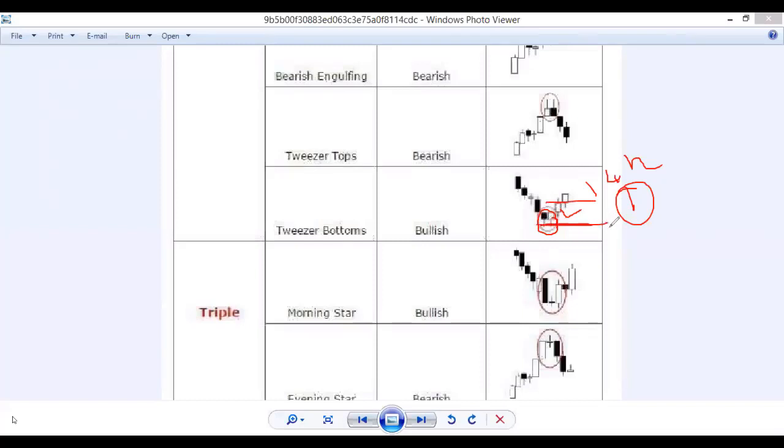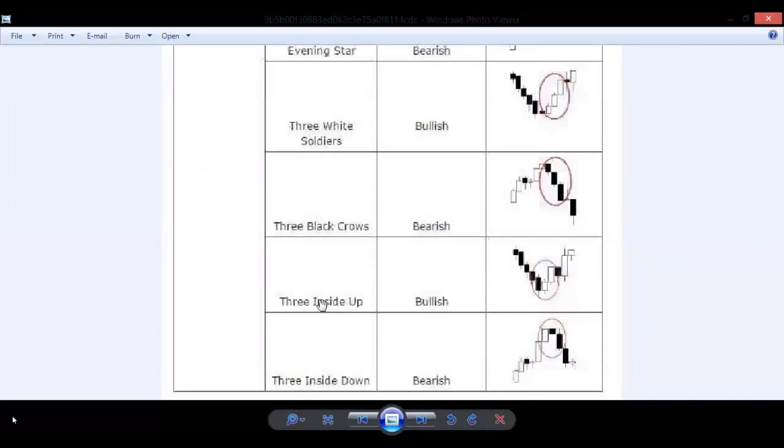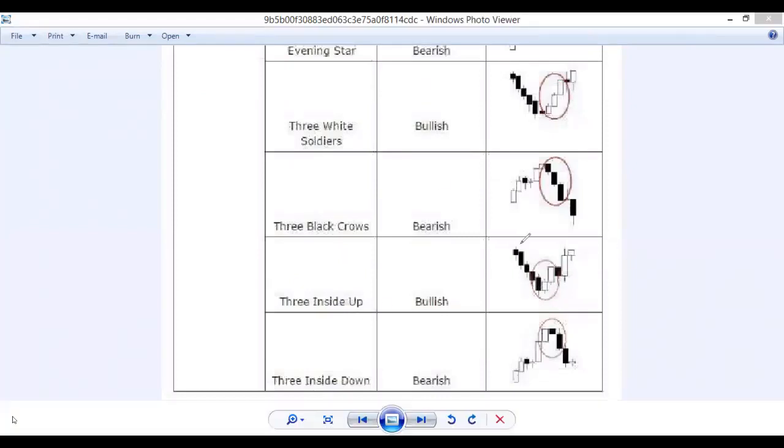Make this your stop loss, and until you get a reversal sign, don't sell your deal. Wait for the right confirmation. If you get any right confirmation from sellers, then take your profit. Okay, here also an evening star pattern, 3 inside bar, this one. I will give you this screenshot also.